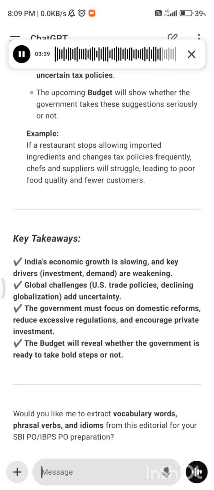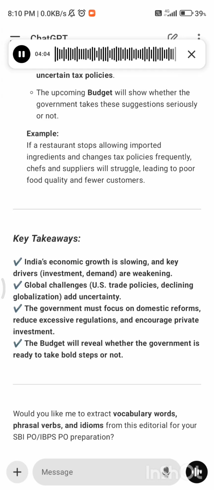Key takeaways: India's economic growth is slowing, and key drivers, investment demand, are weakening. Global challenges: U.S. trade policies, declining globalization, add uncertainty. The government must focus on domestic reforms, reduce excessive regulations, and encourage private investment. The budget will reveal whether the government is ready to take bold steps or not.